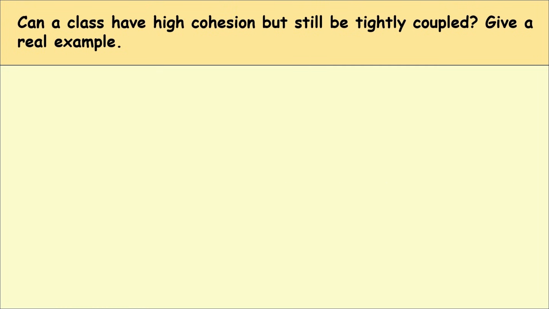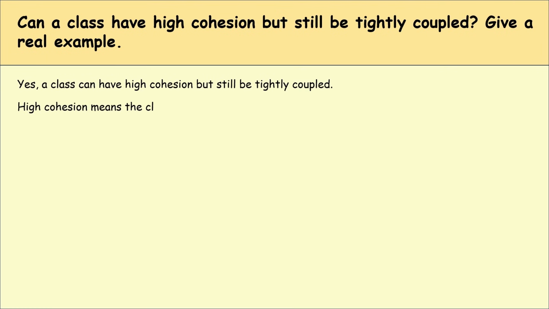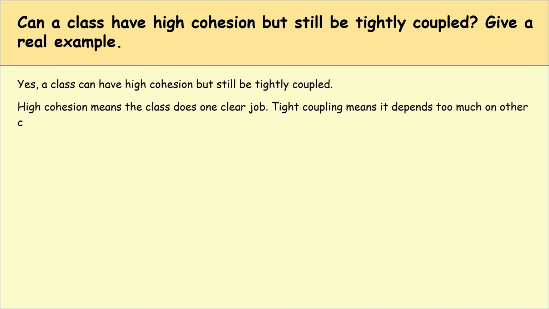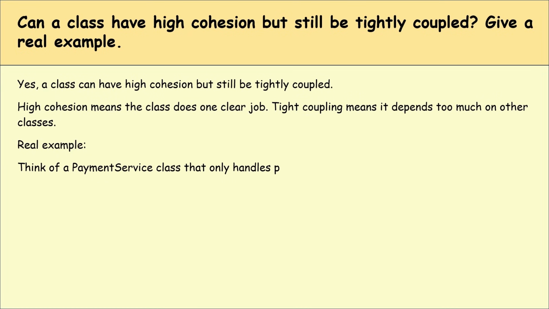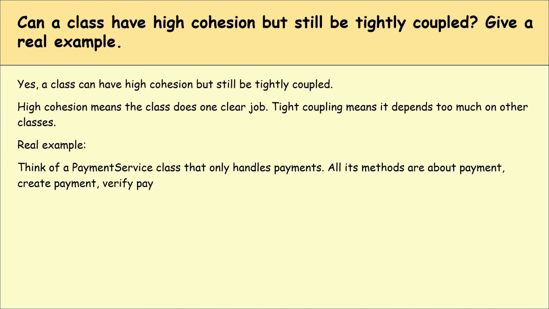Can a class have high cohesion but still be tightly coupled? Give a real example. Yes, a class can have high cohesion but still be tightly coupled. High cohesion means the class does one clear job. Tight coupling means it depends too much on other classes. For example, think of a payment service class that only handles payment. All its methods are about payment: create payment, verify payment, refund payment. So it has high cohesion.